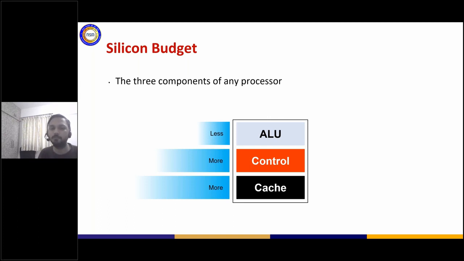When the CPUs were born, they were actually supposed to do not just parallel computing, they were supposed to run multiple different tasks, like running your operating system. At this point of time, I am running 10 different applications on my system, including PowerPoint. I'm doing it on a GoToMeeting, and there are multiple others, my Outlook is open in terms of mails. All this requires different kinds of control changes in terms of execution.